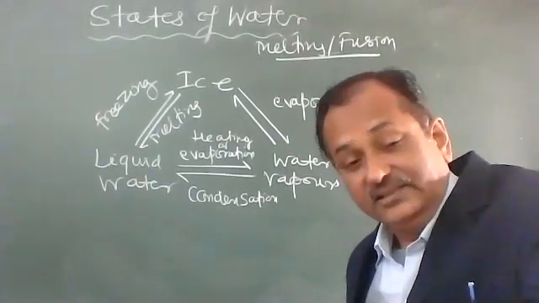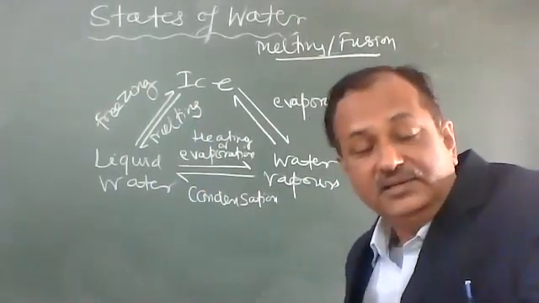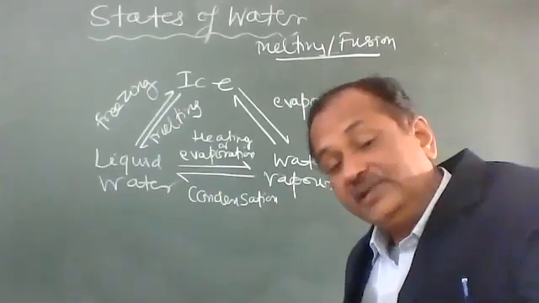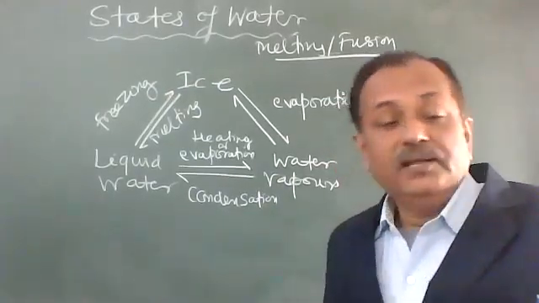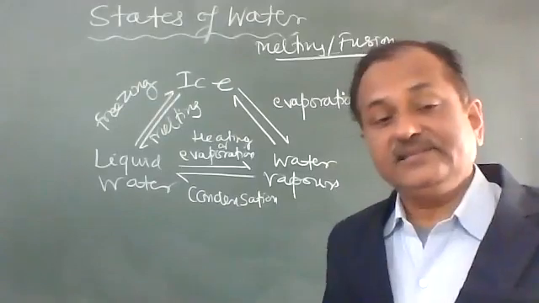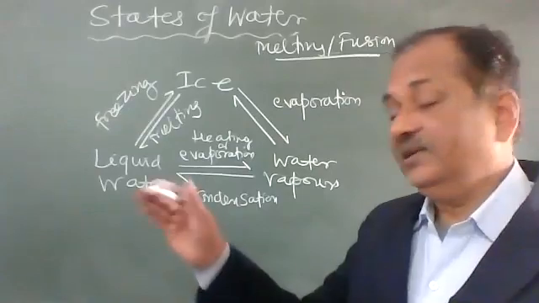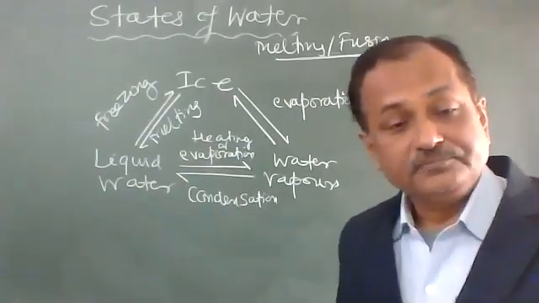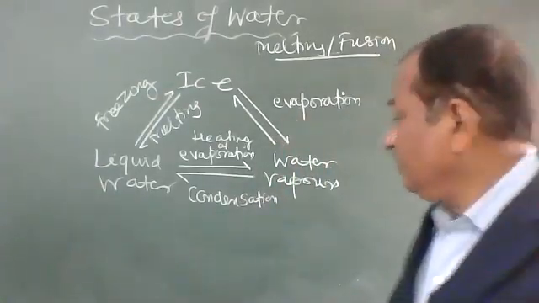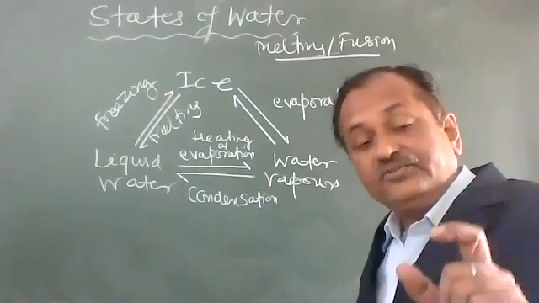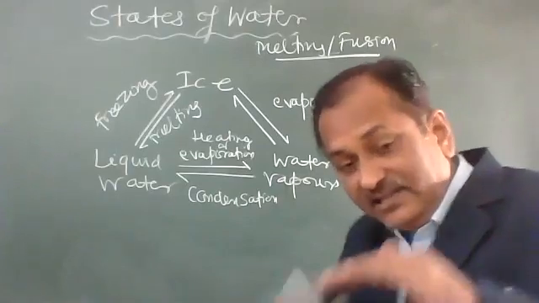Because temperature starts increasing due to normal temperature, and the ice, being very cold, lowers the temperature around it, and as a result we have the formation of water vapor. The vapors from the ice cream or ice cubes are due to condensation.